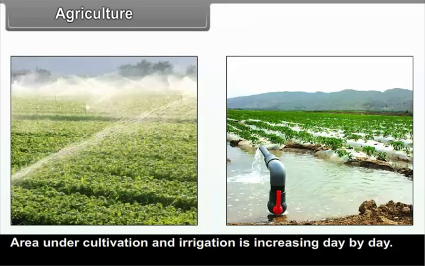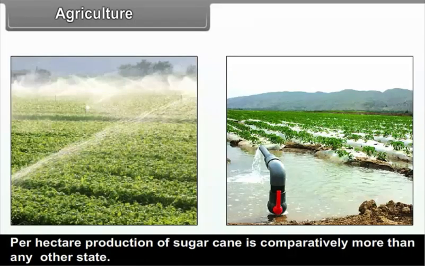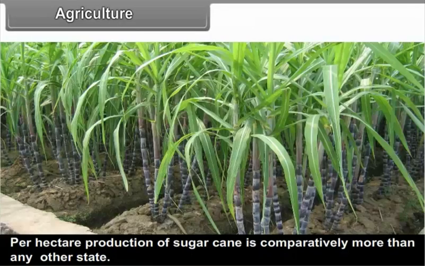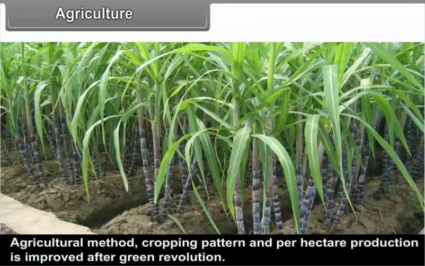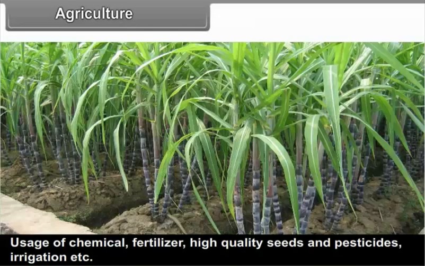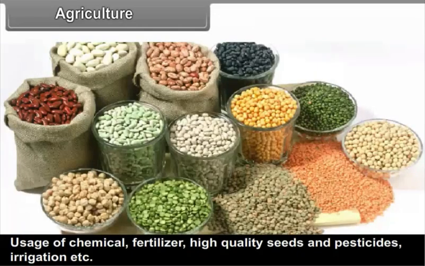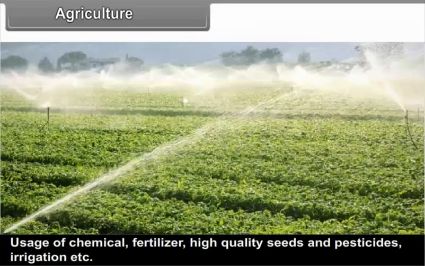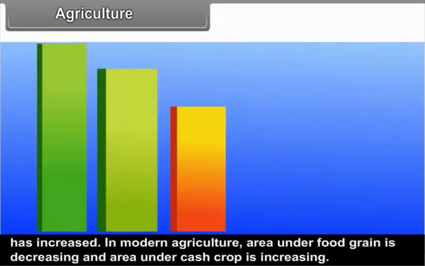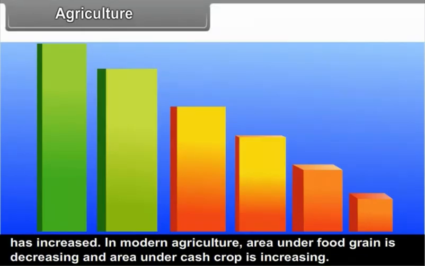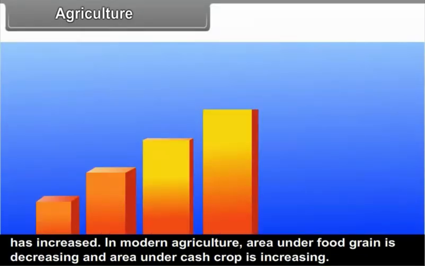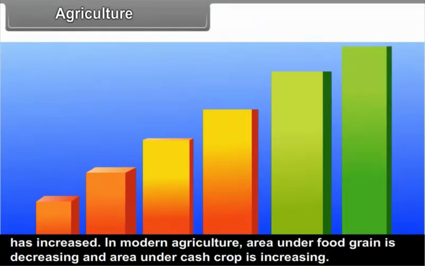Area under cultivation and irrigation is increasing day by day. Per hectare production of sugarcane is comparatively more than any other state. Agricultural method, cropping pattern and per hectare production is improved after Green Revolution. Usage of chemical fertilizer, high quality seeds and pesticides, irrigation, etc. has increased. In modern agriculture, area under food grain is decreasing and area under cash crop is increasing.